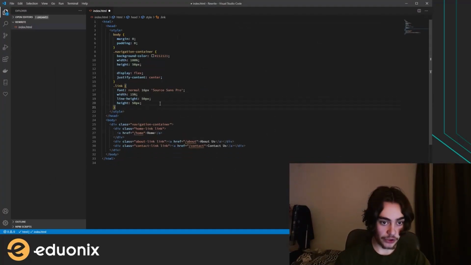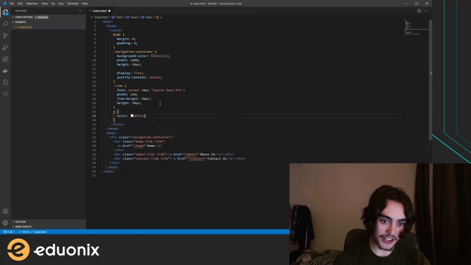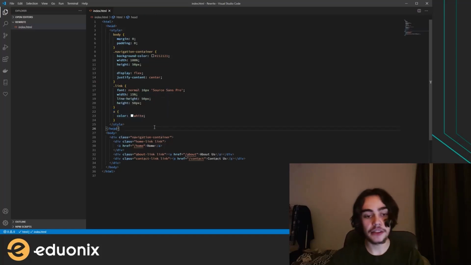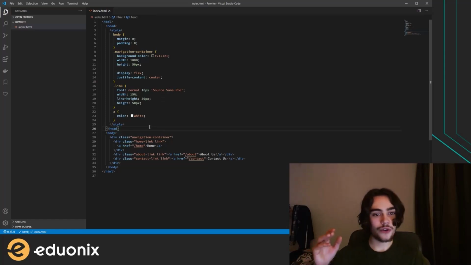So one last thing I'm going to do here is give this color white because that blue is a little ugly. And you can see that now that we've adjusted the A, and I have no dot here because instead of addressing a class, I'm now addressing any A element, any element with the name A. As you can see here, it is the type of element. And by not using a dot beforehand, CSS knows that we're talking about the element rather than the class name applied to that element.